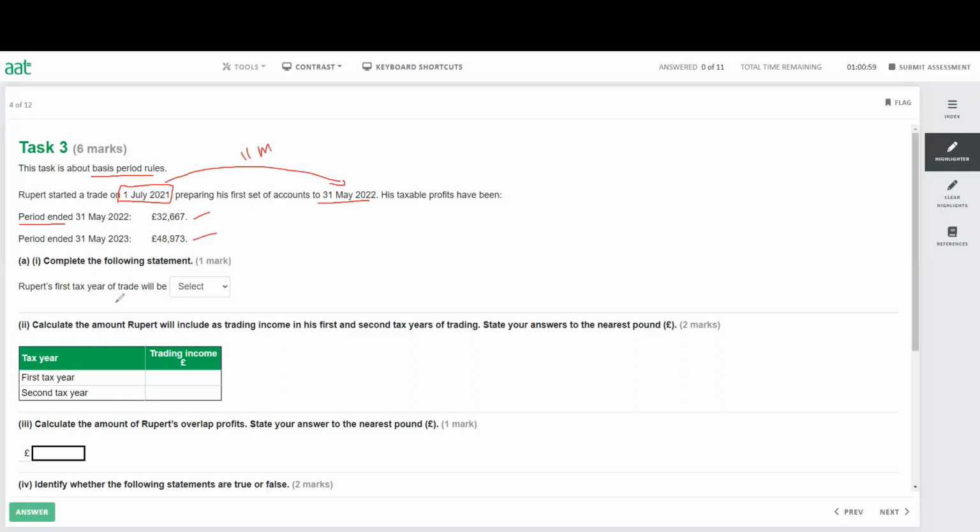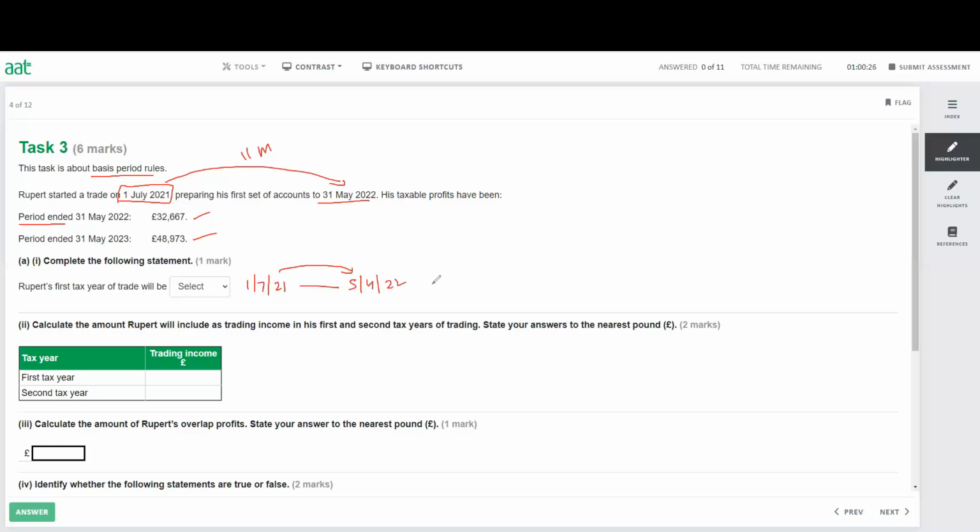Rupert's first tax year of trade will be what year? To find it out, this one is very simple. The day we started the business, from 1st of July 21, we have to keep going until we stop next year on 5th of April, so 5th of April 2022. It could be any year, but we stop on the following 5th of April.